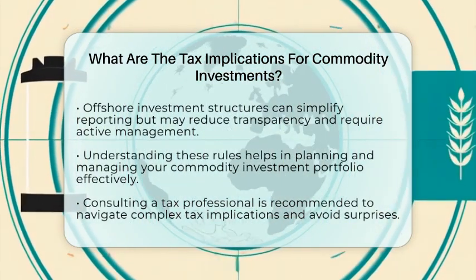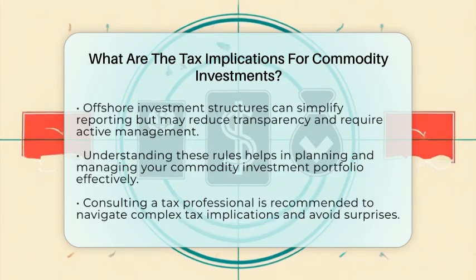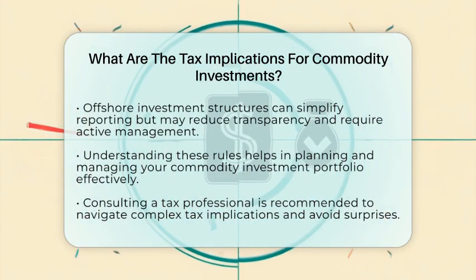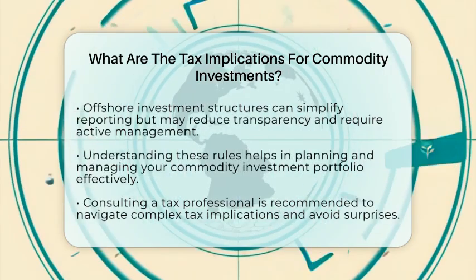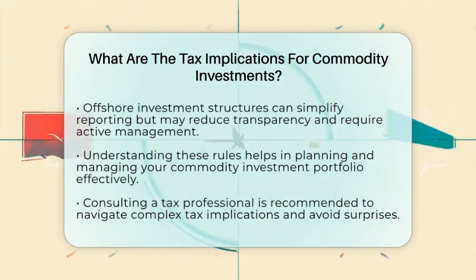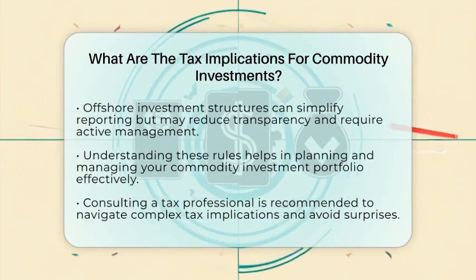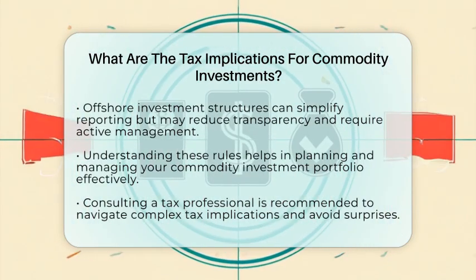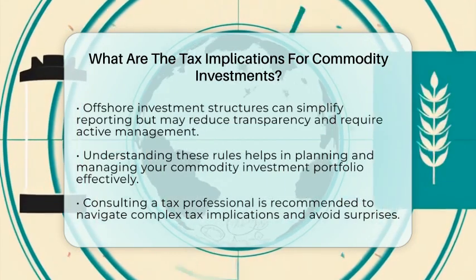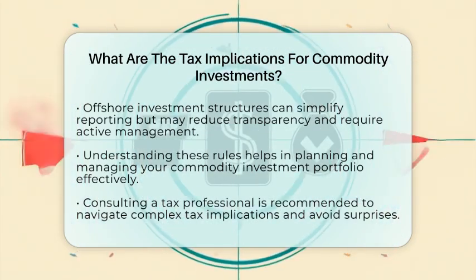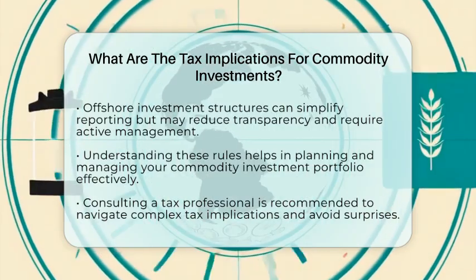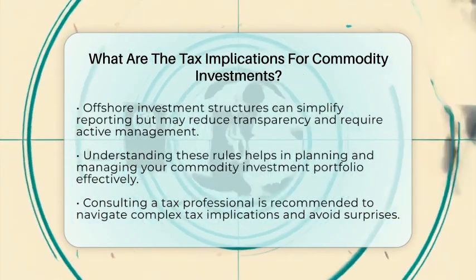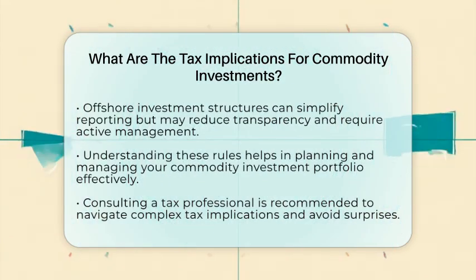When building your commodity portfolio, it's smart to understand how each investment type is taxed. Knowing the 60%-40% rule for futures can help you plan better. Be aware that physical commodity ETFs like gold may have higher tax rates because of their collectible status. And always consider the complexity of tax reporting, especially with partnership structures. Consulting a tax professional can help you navigate these rules and avoid surprises come tax season.